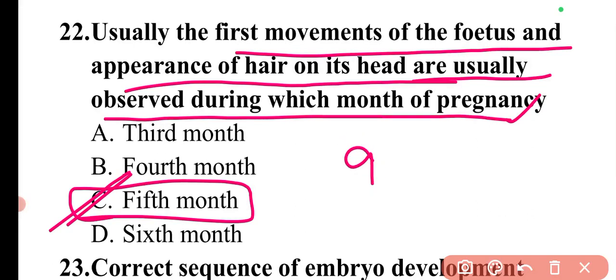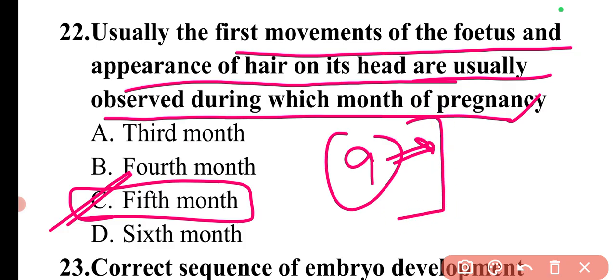Throughout the 9 months, there are different developments in different months. So actually this will be a very deep kind of thing, so mostly this will not be asked. So I'm skipping this portion. If you want to read, you can simply check out any video. They will explain in great detail the key developments in the fetus during the 9 months of pregnancy.